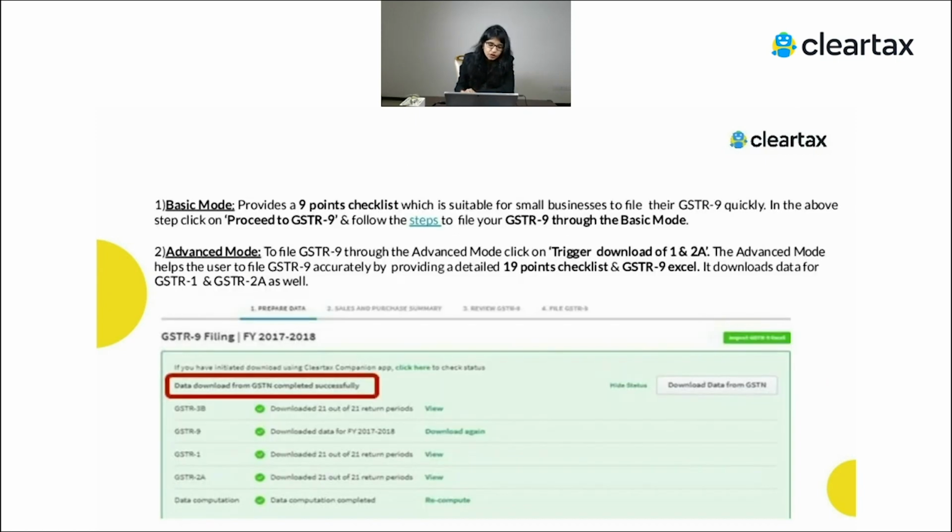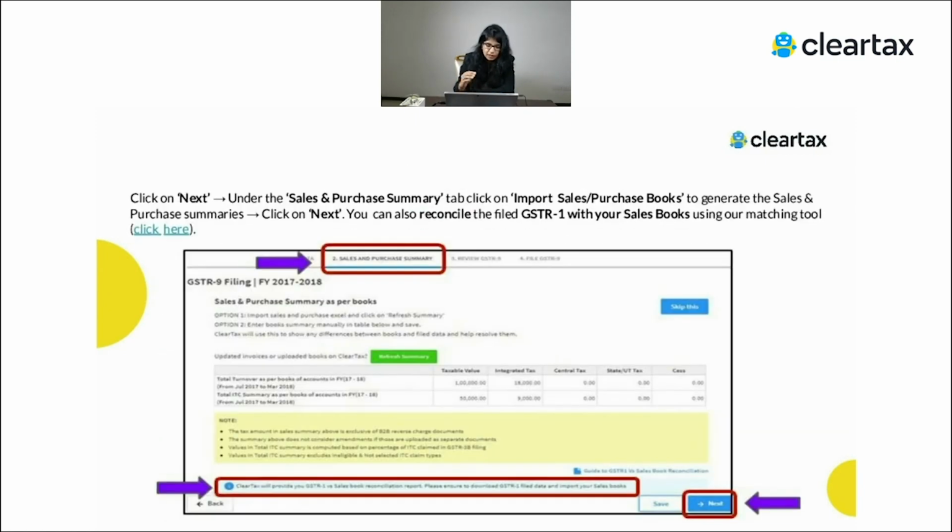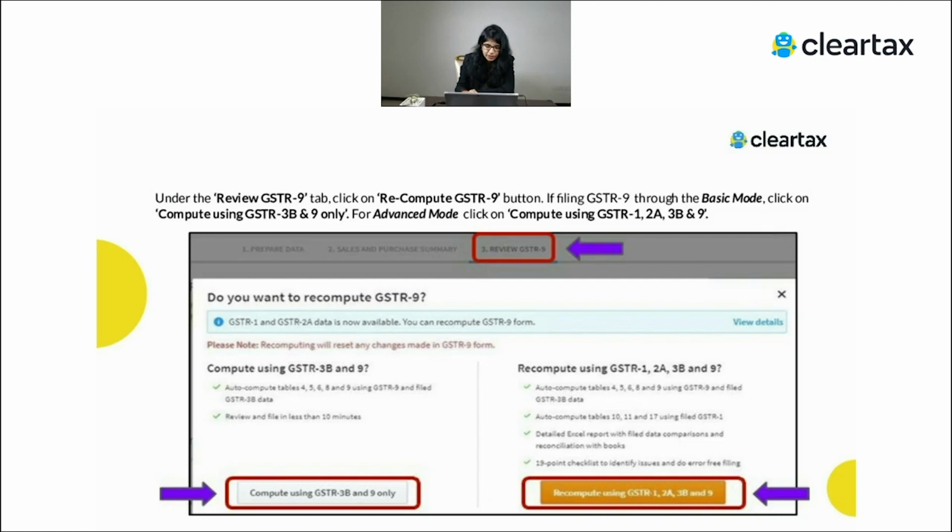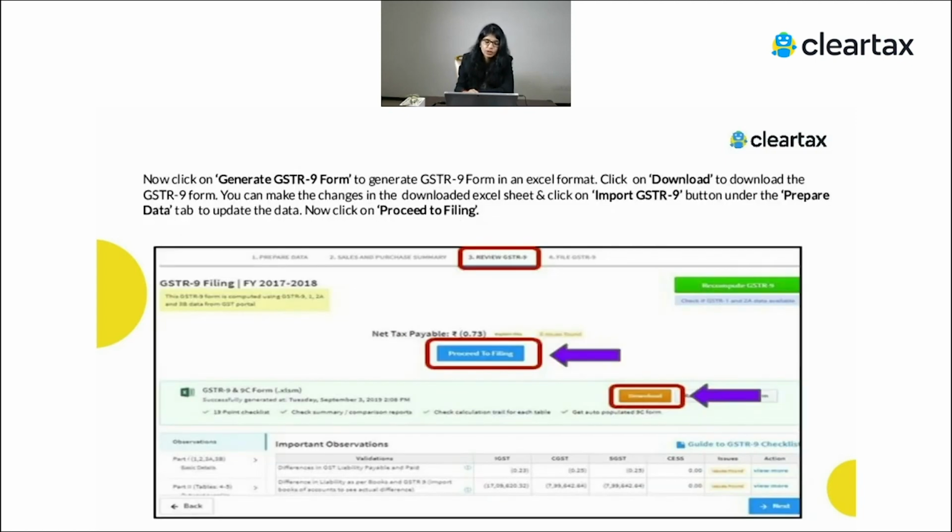After it's done, you can also see a sales and purchase summary, and then you can proceed towards filing your GSTR 9. Your form will be auto-filled based on your data, certain adjustments you can make, and there will be a checklist which will help you know whether whatever you're filing is correct or not. It shows whether there is a net tax payable or not, and whether the values in the different tables have been correctly shown or not.